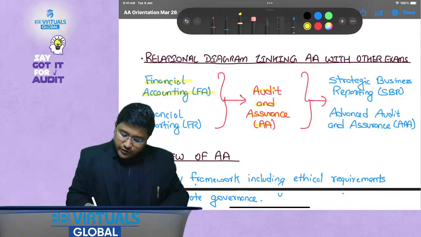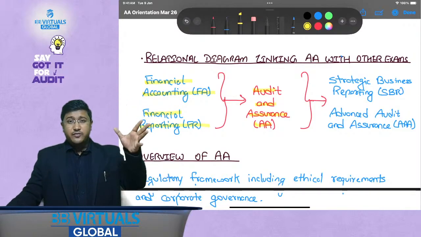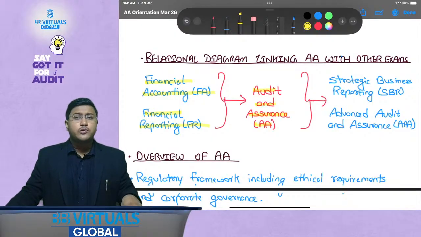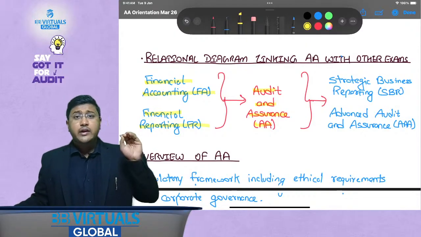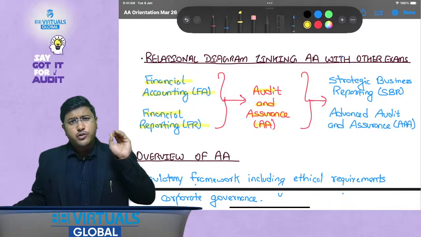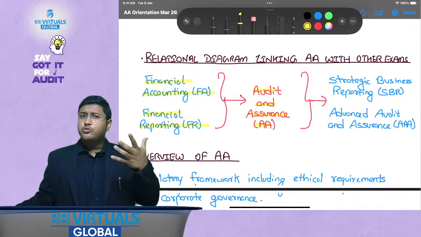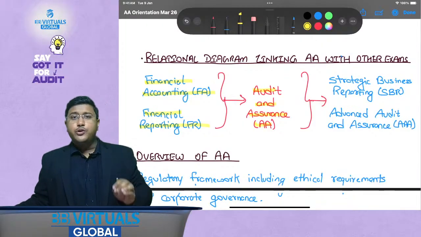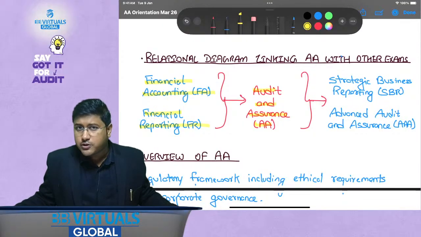Then financial reporting, which is a skill level paper. Knowledge of financial reporting, that is IFRS standards, is also required when you answer AA questions. Therefore, we are going to offer you complimentary IFRS brush up lectures. Even if you have studied it but forgot it, maybe you just need to revise it, along with the AA lectures we are also going to offer you IFRS brush up lectures.